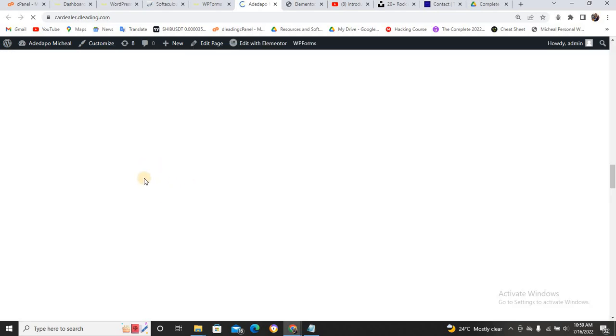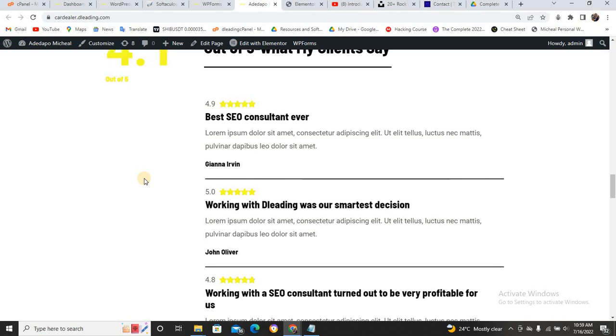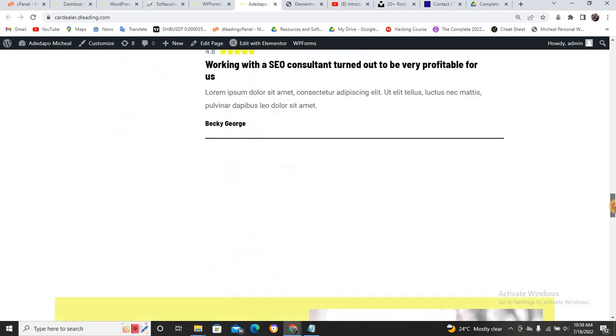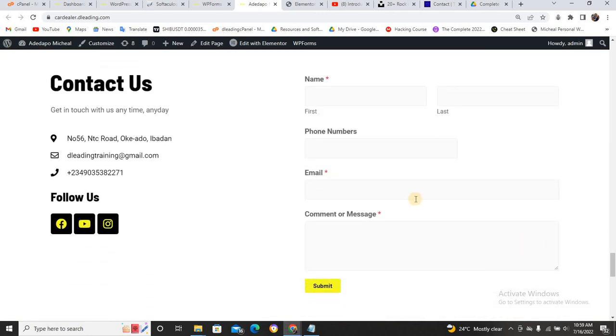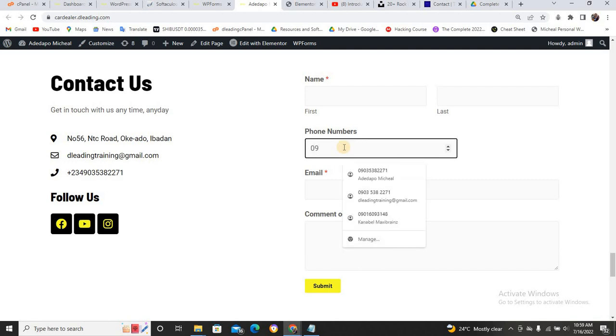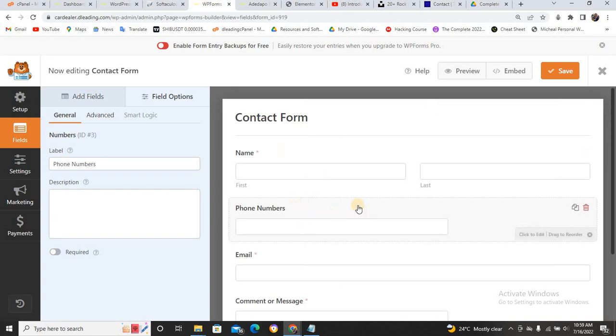Let's see what we're doing. Now, can you see? Can you see when you scroll down? Can you see this is the phone number, and this is where they can type? But I don't prefer this, because some people will not know. They can just be decreasing. Can you see? So it's not meant for stuff like that. So I'll just come here and remove it because it's not meant for that particular stuff.